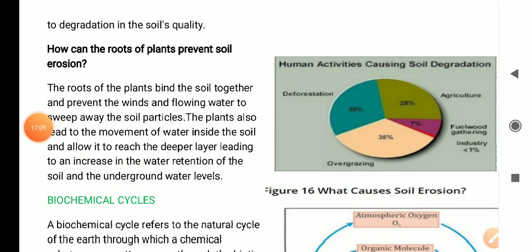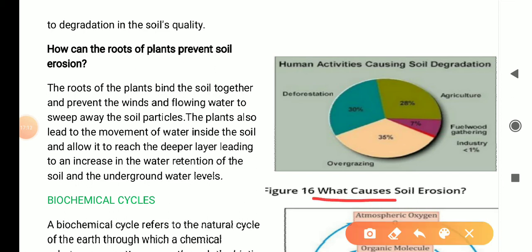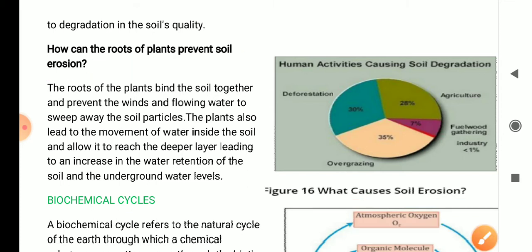So this is important to remember for the answers to these questions. What causes soil erosion? If the soil is not covered with the roots of plants, then it runs away with the rainwater to the water bodies. This is called soil erosion. And that is also the answer to how the roots of plants prevent soil erosion. So we are able to write the answers to both of these questions.